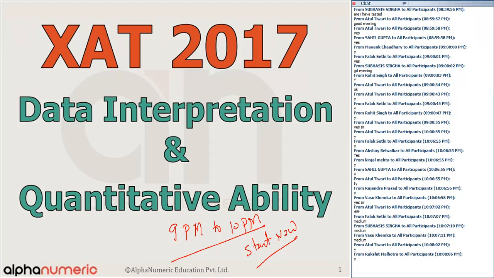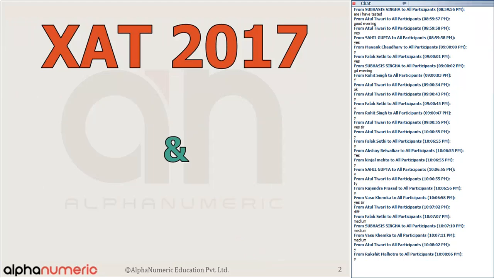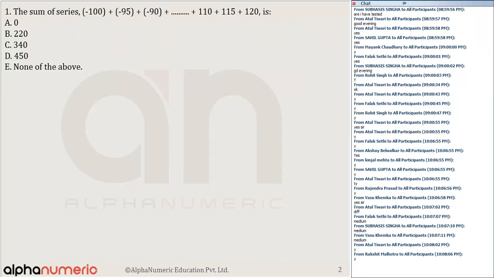If I look at the result of the poll, question number one is one of the easiest questions. Most of you had marked option D. Yes, 65% of you had marked option D, and that is the correct answer. A very, very easy one. A sitter, which I think anyone can answer. The correct answer is, of course, option D, 450.